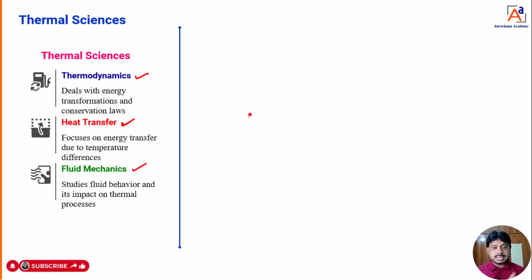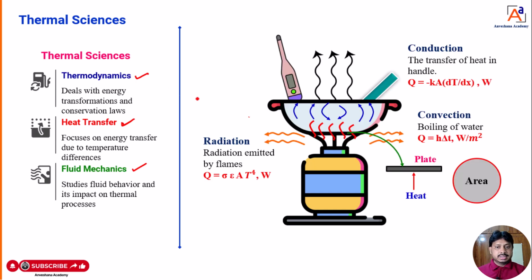Dear students, I will take one example and try to explain what is thermodynamics, what is heat transfer and what is fluid mechanics. I will take a cooking pot. Assume that there is some fluid in it. With the help of this live example, I will try to help you understand thermodynamics, heat transfer and fluid mechanics. What is thermodynamics? When you switch on the gas stove, the burner is going to produce some heat. That heat is nothing but energy.